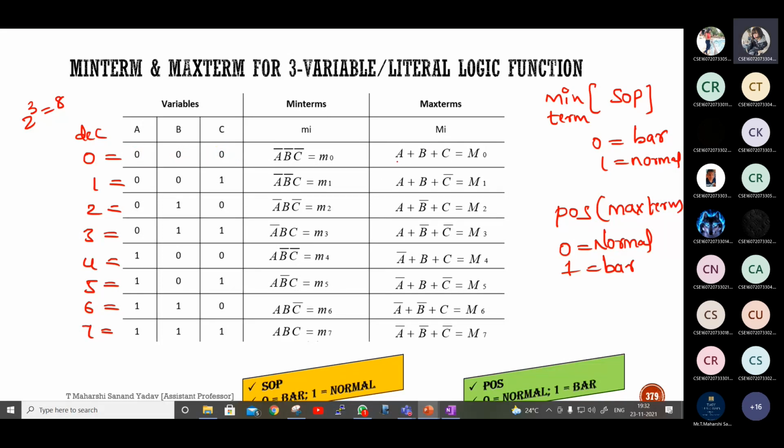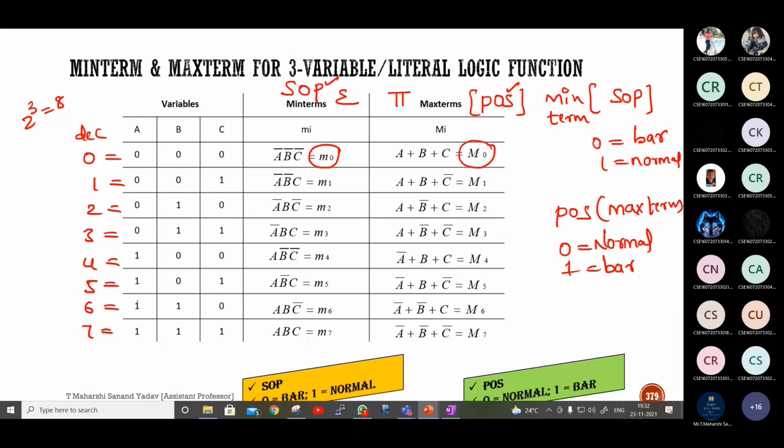POS is product of sums, so the terms are sums. That's the reason for sum terms. Here in SOP, P means product. That's the reason I'm going for product: A dot B dot C, or A bar dot B bar dot C bar. That's the only difference. And here it is denoted with small letters, and this is denoted with capital. Sum of minterms is summation. This is product.